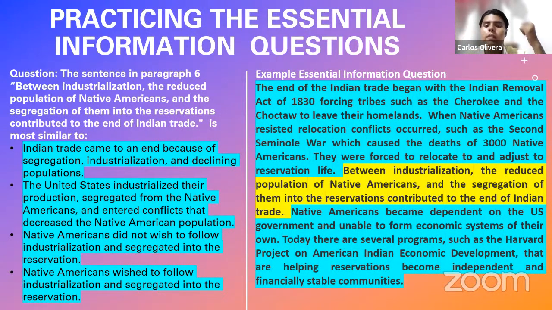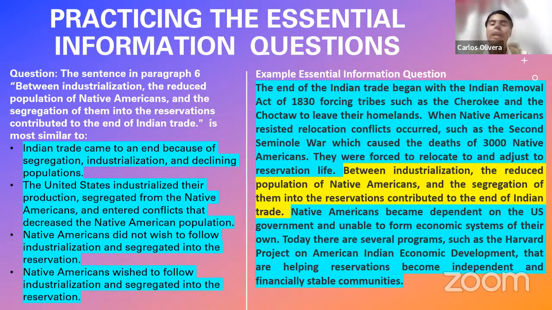That contributed to the end of Indian trade. So it's telling you there are three reasons why Indian trade ended. Industrialization, reduced population of Native Americans, and segregation. So this answer here, Indian trade came to an end because of segregation, industrialization, and declining populations, tells you exactly the same idea as our highlighted sentence.